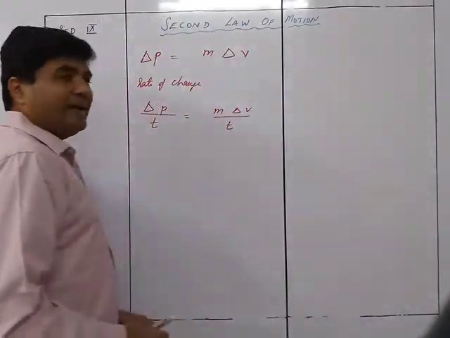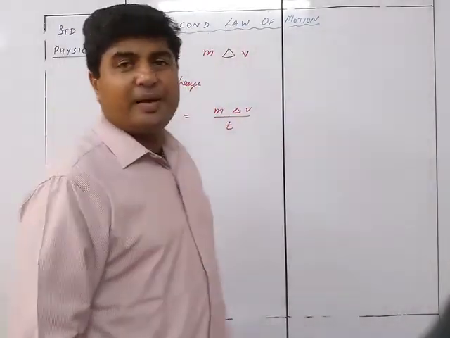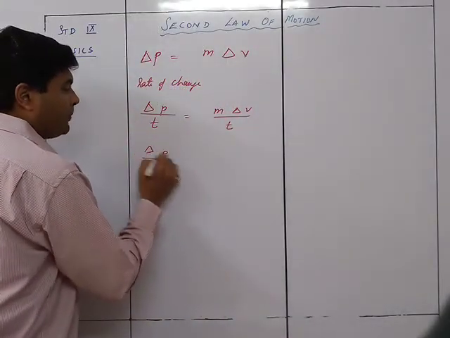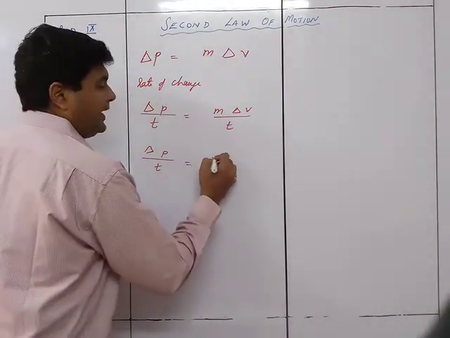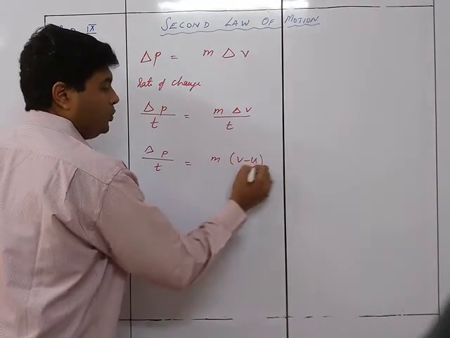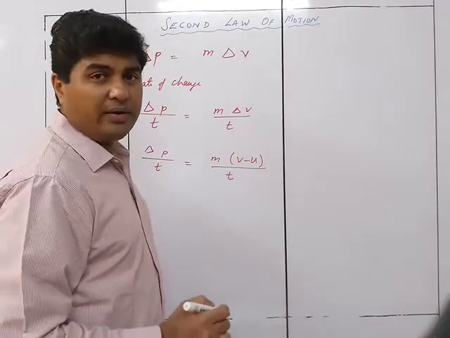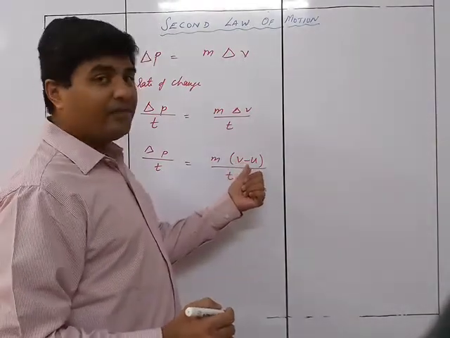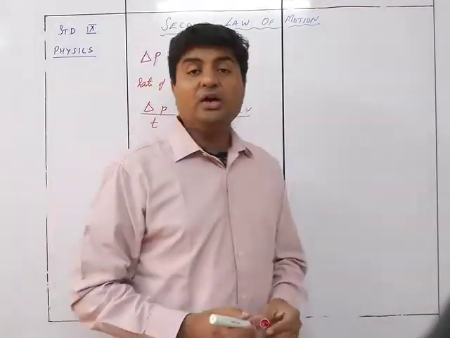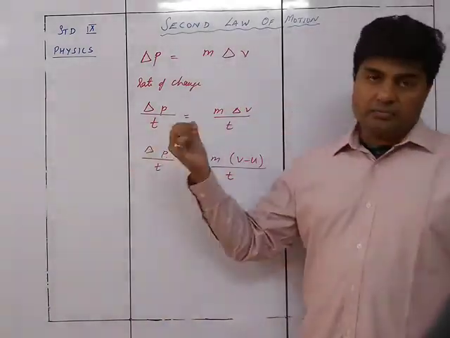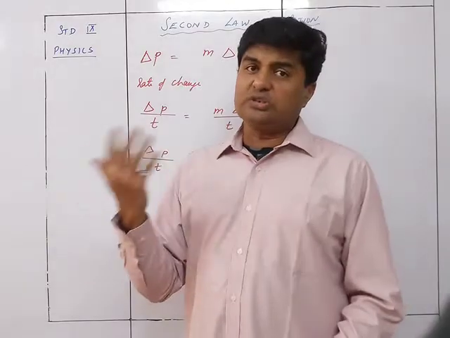Now what is ΔV? ΔV is the final velocity minus the initial velocity. So we can say ΔP upon T is m into (V minus U) upon T. V is my final velocity, U is my initial velocity. If there is a change in velocity, only then is there a change in momentum. If there is no change in velocity, there is no change in momentum.